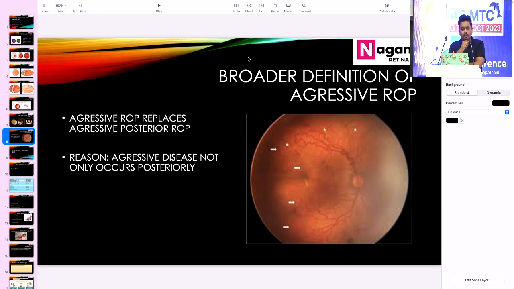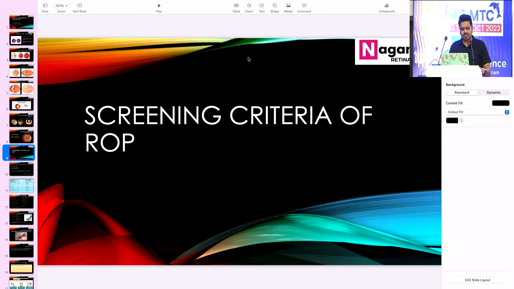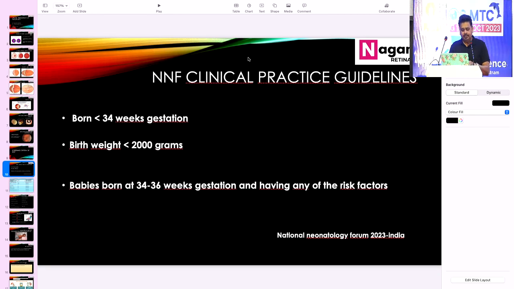There, they have completely changed the earlier term called aggressive posterior ROP. Now there is nothing like aggressive posterior ROP, it's just aggressive ROP. The reason behind it is that aggressive ROP is not seen just posteriorly, it is also seen anteriorly. So now they have completely abolished the term AP-ROP.